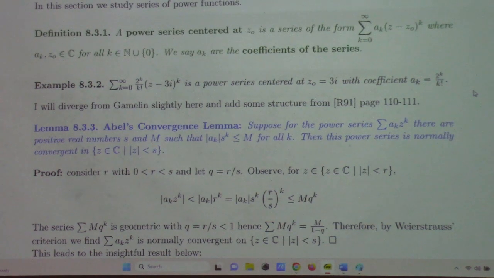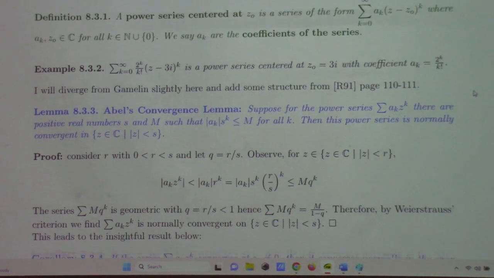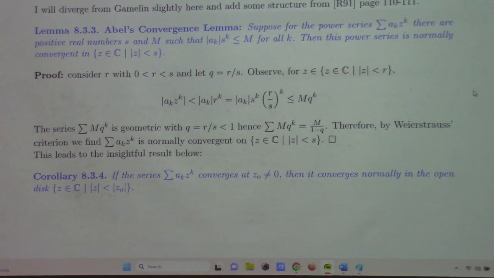That's pretty cool. And a corollary to that, one of your problems is to prove that corollary. I remember that. The corollary is if the series converges at one non-zero z, then it converges normally in the open disk with radius the modulus of that convergence point. In other words, if you find one point out from the center of a power series which converges, everything closer than that point must also converge. Not just that, it has to converge uniformly. And we know what that means now.